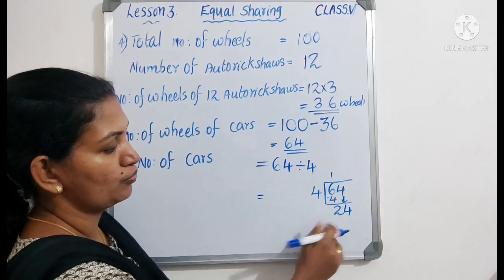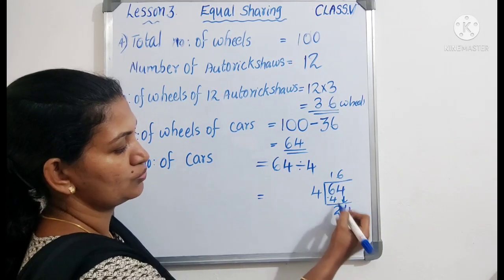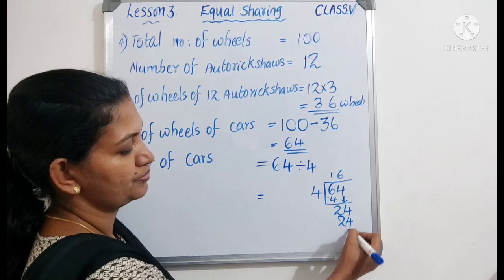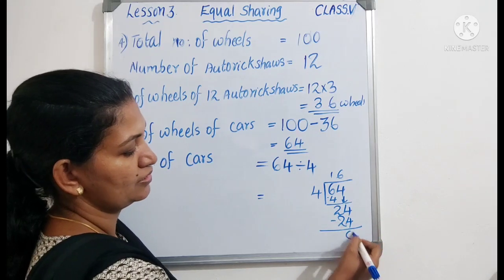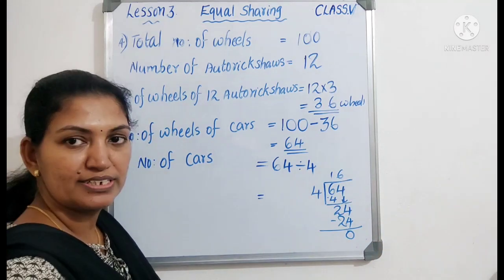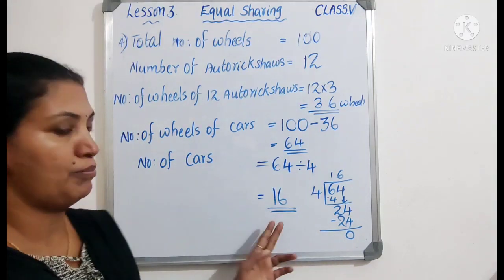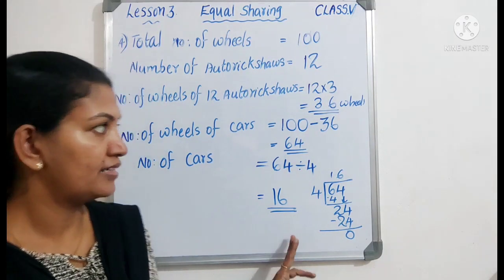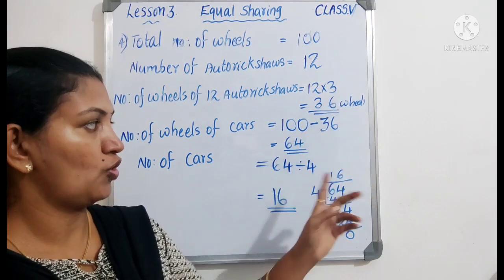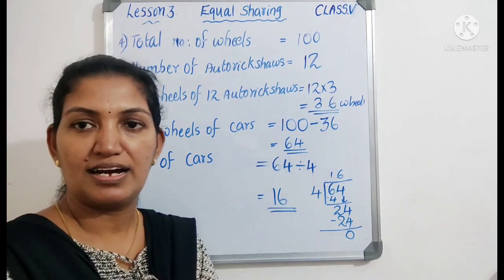We know that 6 fours are 24. Subtract. Now we got the quotient is 16. So the number of cars is 16 and the number of auto rickshaws is 12. So the total number of wheels is 100.